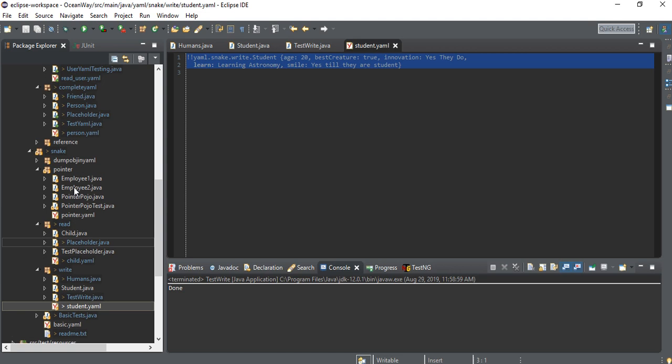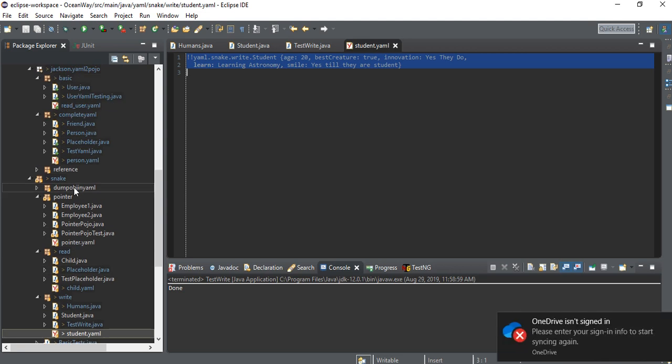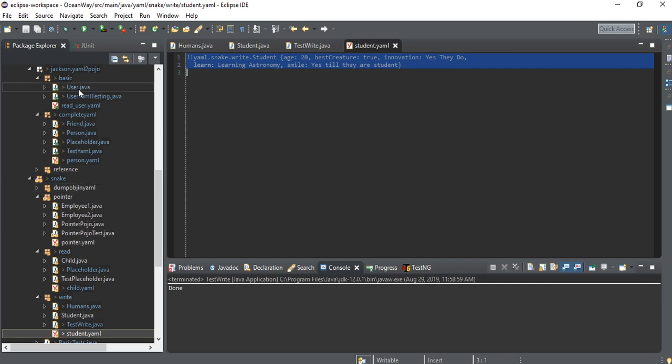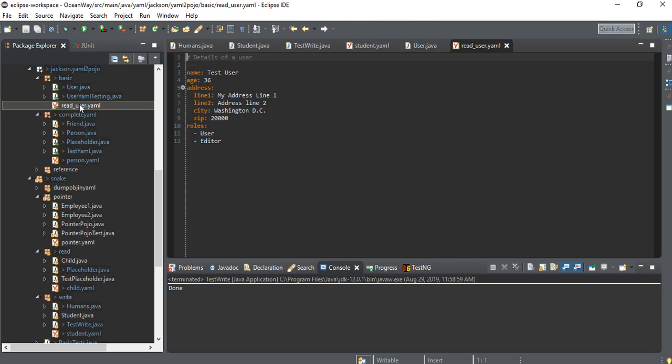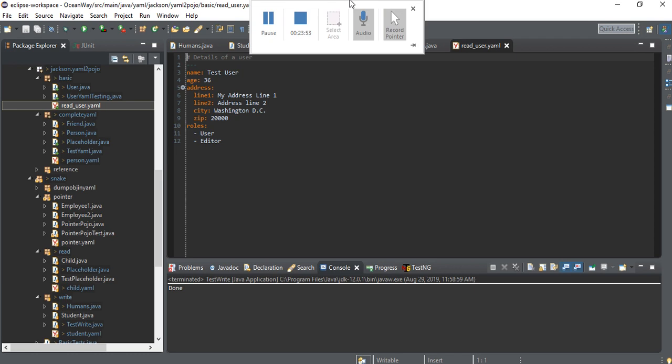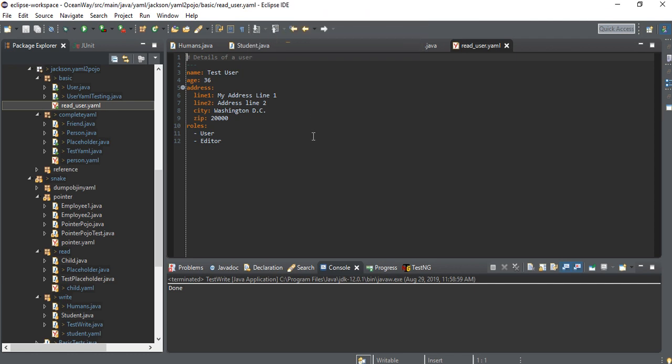So let's see some more example. This one is the same. Okay, so this is using the Jackson. I have a few examples which I have created using the Jackson. This is also a very good library. Okay, so see what we are doing here.